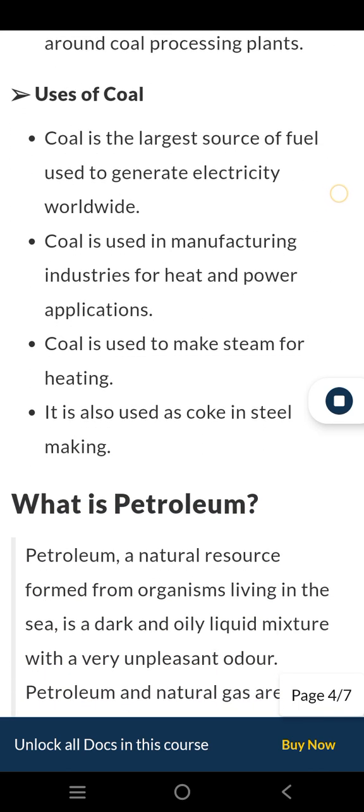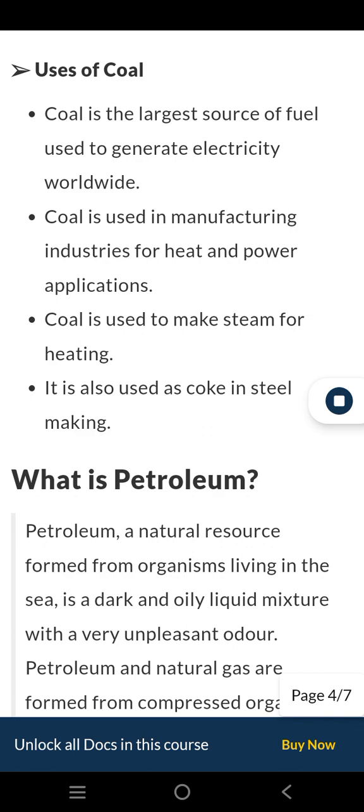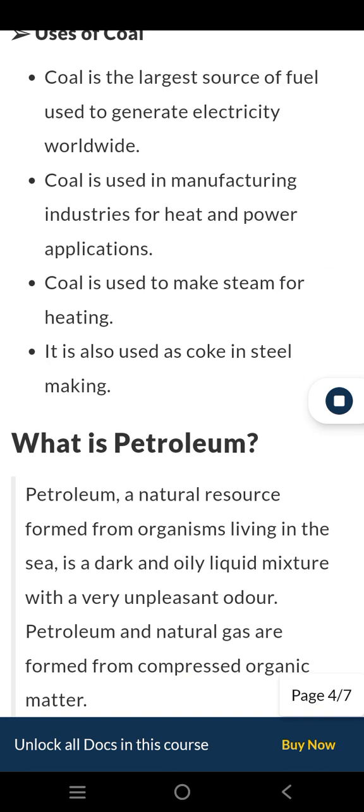Uses of coal. Coal is the largest source of fuel used to generate electricity worldwide. Coal is used in manufacturing industries for heat and power applications. Coal is used to make steam for heating. It is also used as coke in steel making.